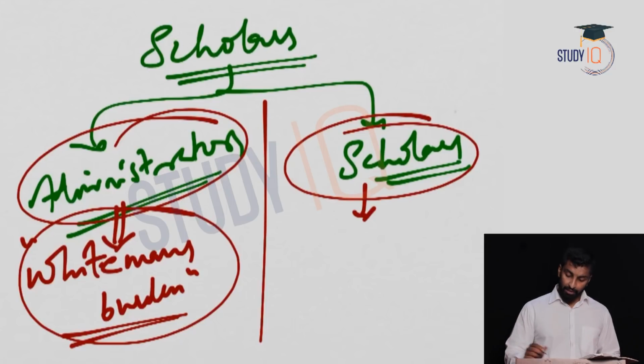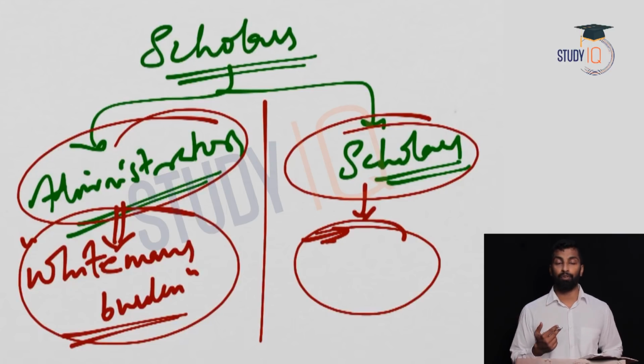But on the other hand, the British scholars who came to study India saw India and Indian history with great honor and appreciation. They highlighted the very good aspects of India, right? So it was not biased. They highlighted the real picture of India, and saw the history of India with great pride and appreciation. So the administrators were against India, and the scholars were for India.